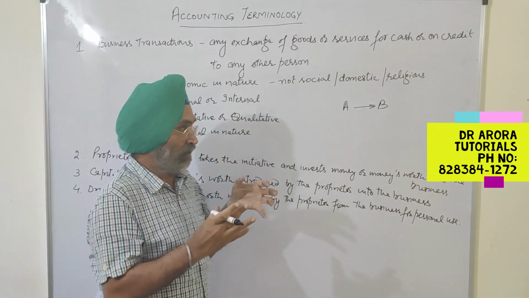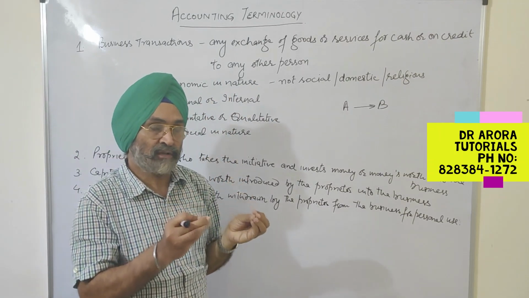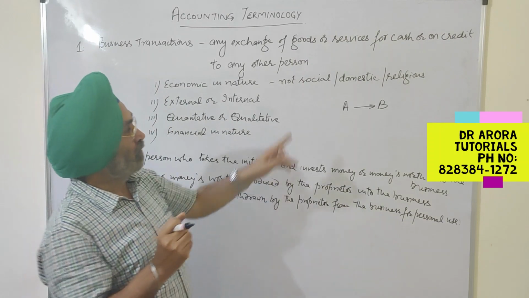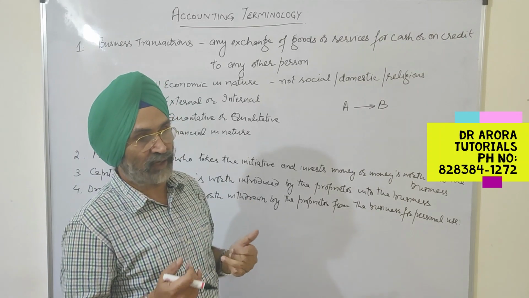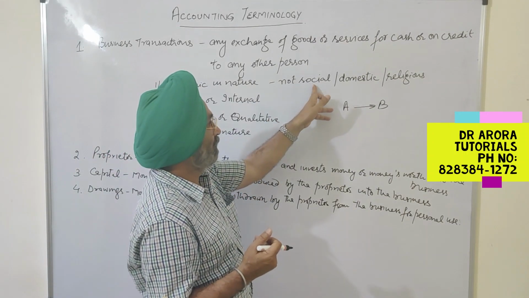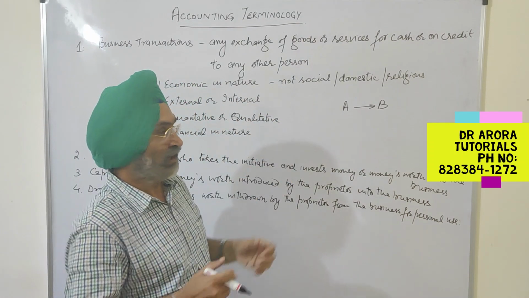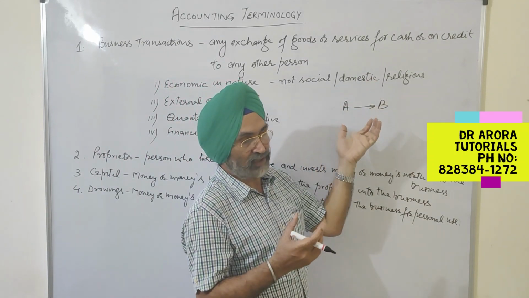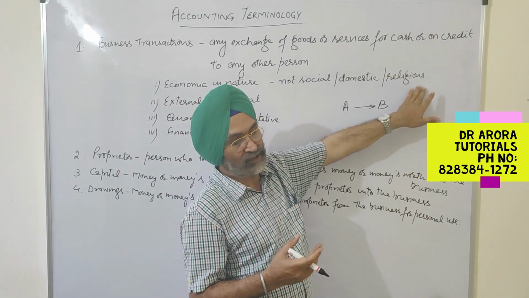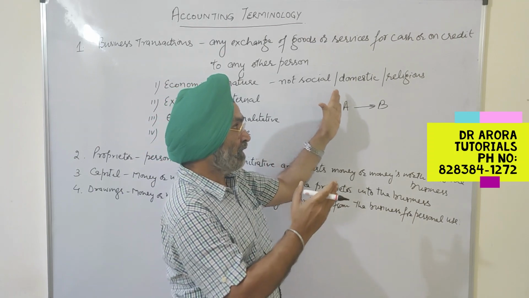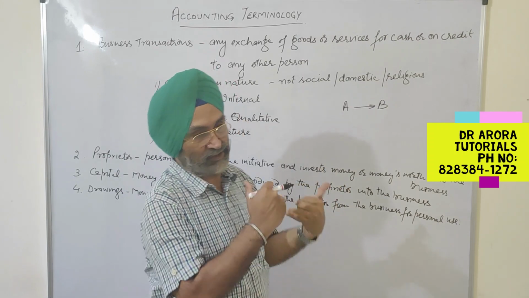Its features include being economic in nature. When we say economic in nature, it must relate to the business. It should not be a social one. Inviting your friend for lunch or dinner at home is a social transaction, not an economic transaction, not a business transaction. Similarly, anything between father and son, between daughter and mother, those are domestic ones, and similarly the religious one. It should not be social, domestic or religious. These must be economic, related to our business.